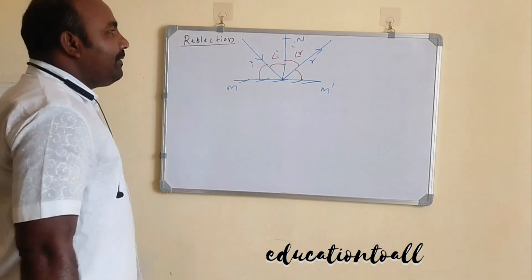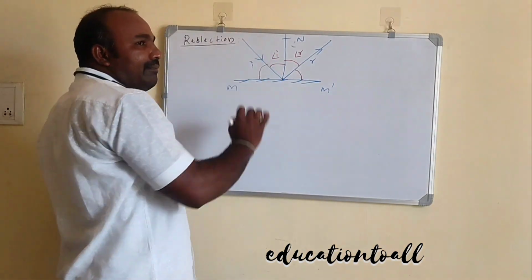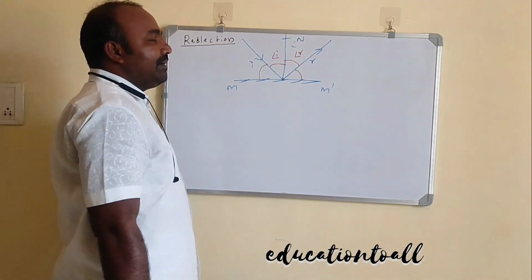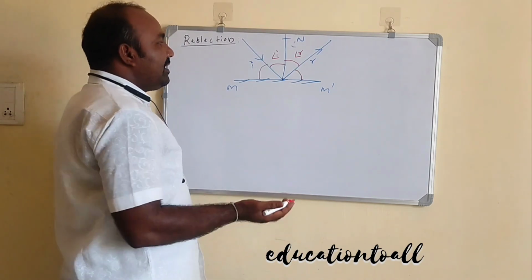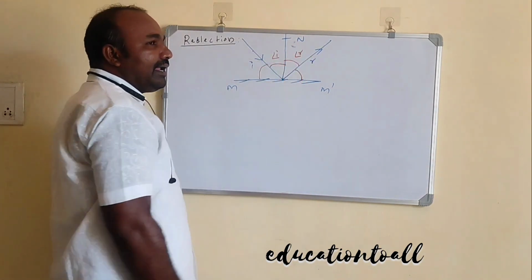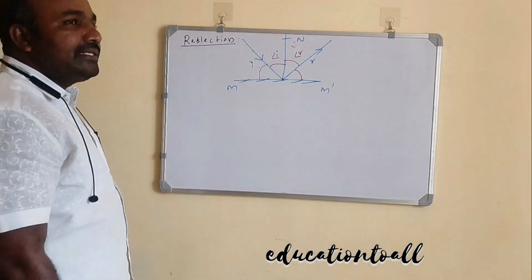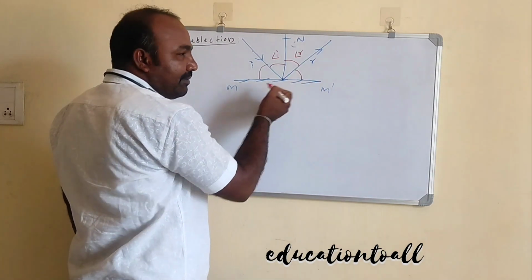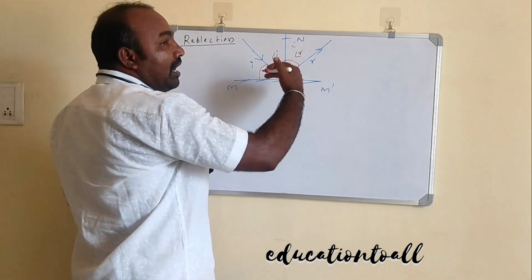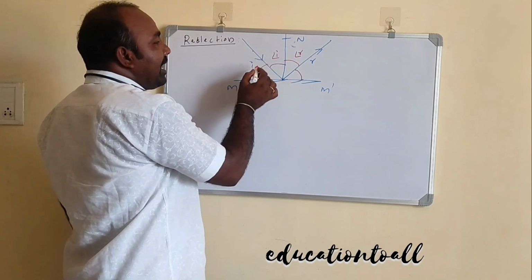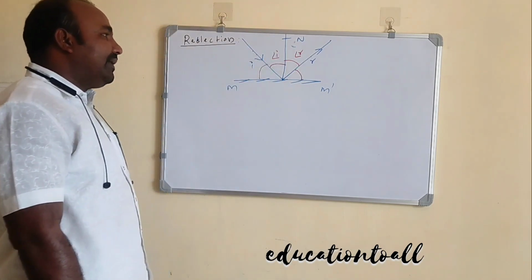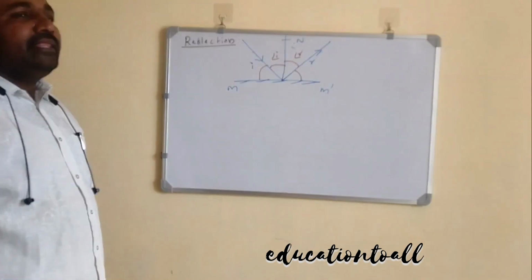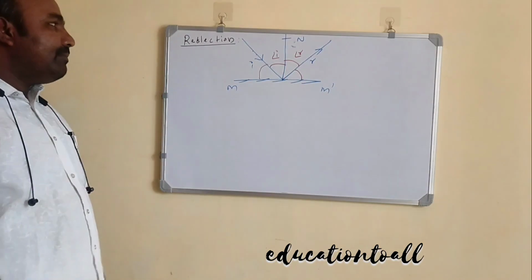You can observe that the incident rays coming from the source fall onto the object and are reflected back into the same medium. Same medium means the incident ray and reflected ray must be in the same medium or same plane. This one medium, the mirror, has both the incident ray and reflected ray above its side. So the incident ray and reflected ray must be in the same plane or same medium.